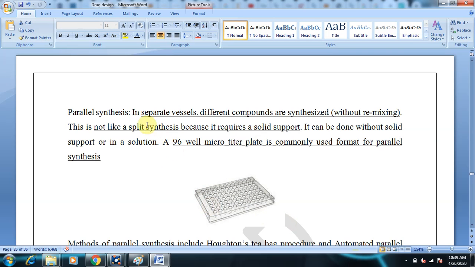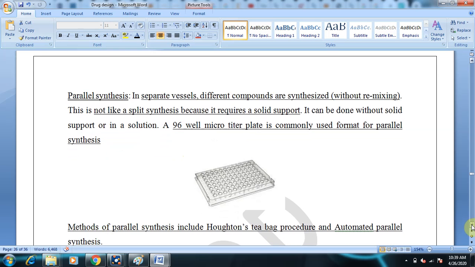So in parallel synthesis, what do we do? We use separate vessels. We don't go for a splitting and mixing combination, but different compounds are synthesized without remixing. It can be done without a solid support or in solution form. It requires 96 well micro titer plates for parallel synthesis.